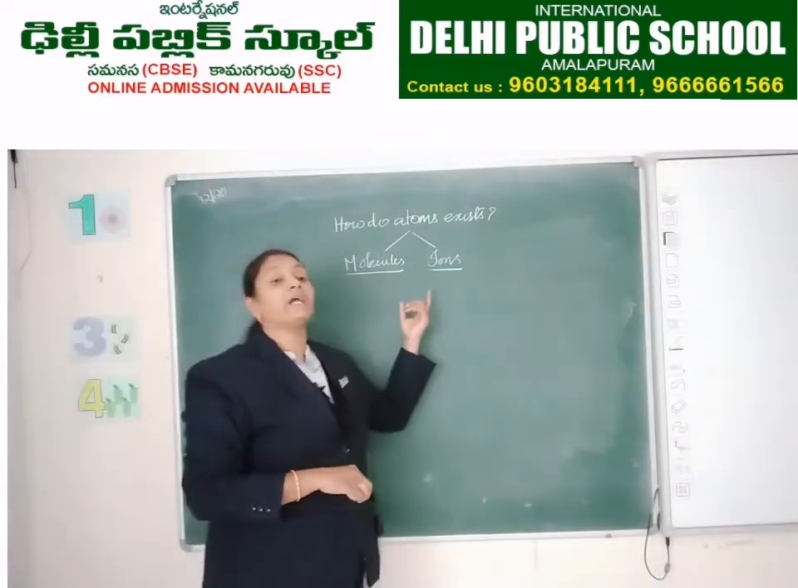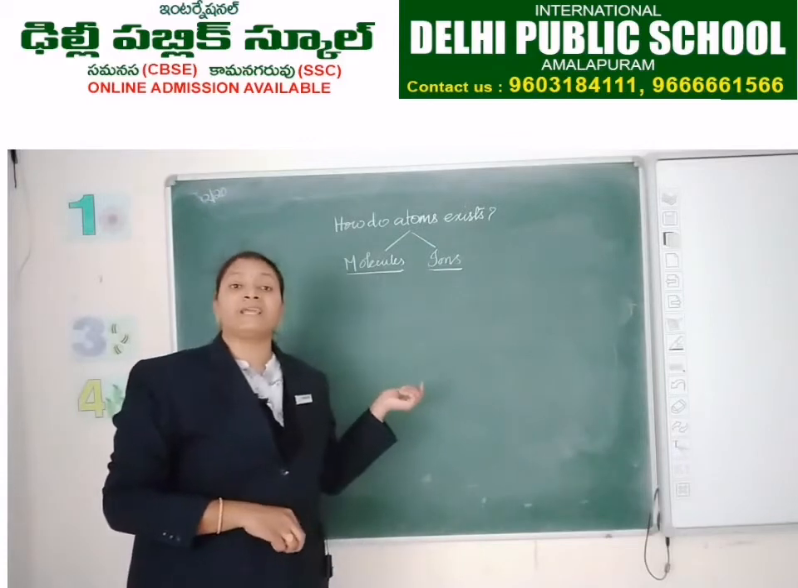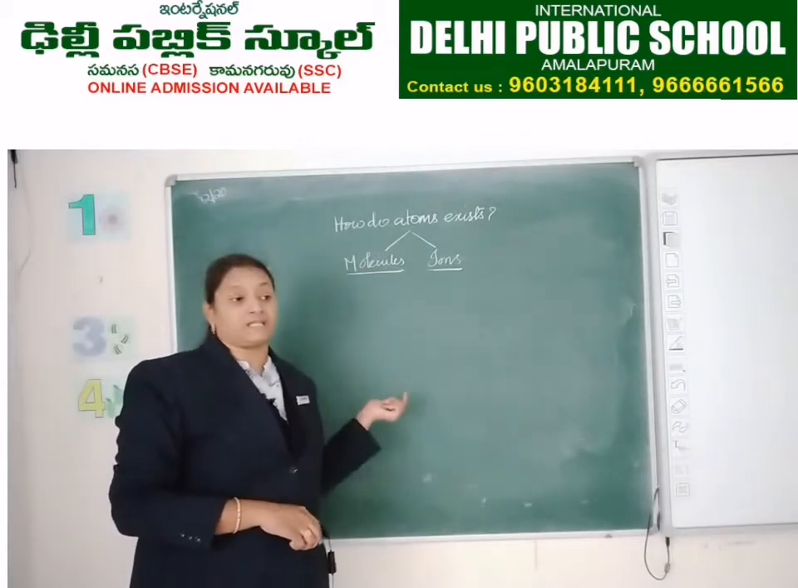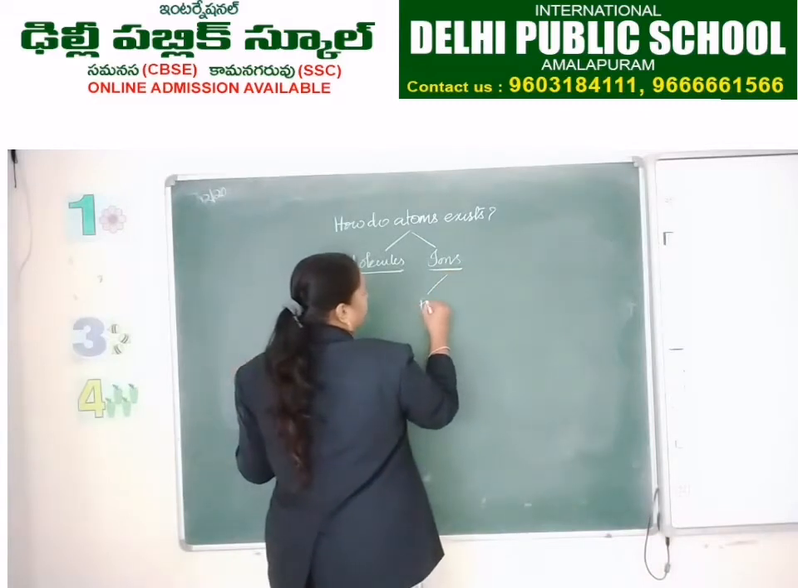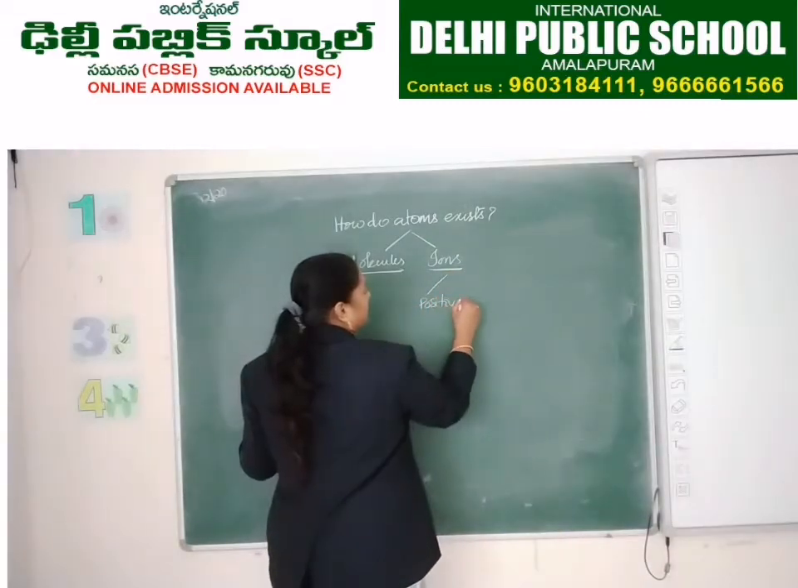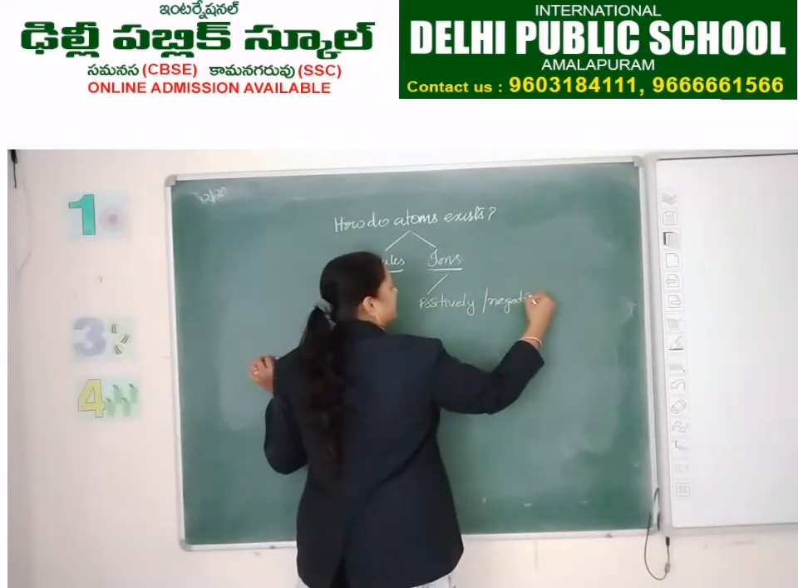What do you mean by an ion? An ion is a positively or negatively charged particle. Can we call it an ion? Positively or negatively charged particle.